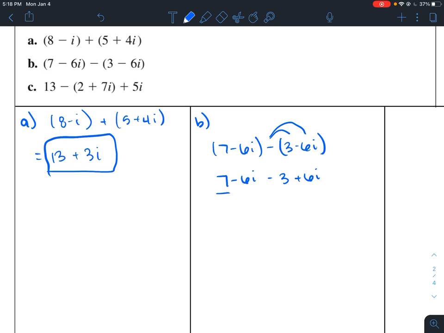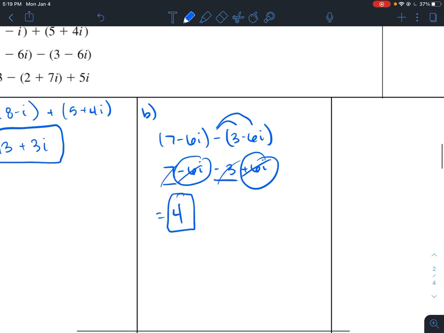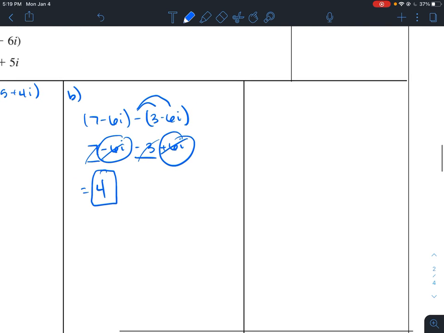Now I have a 7 and a negative 3, real numbers. Combine those together and I get 4. I have a negative 6i and a positive 6i here. Those will cancel out and be 0. So I'm just left with 4. So the difference between this complex number and this complex number is simply 4.